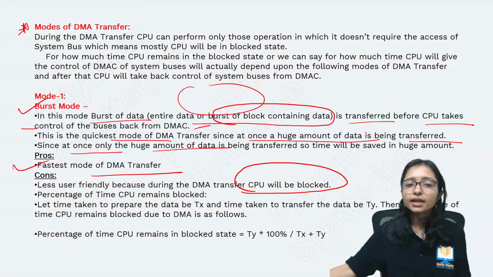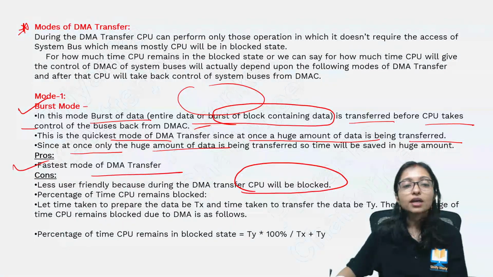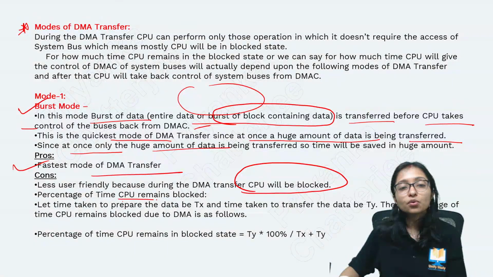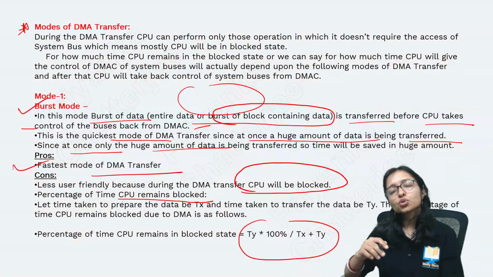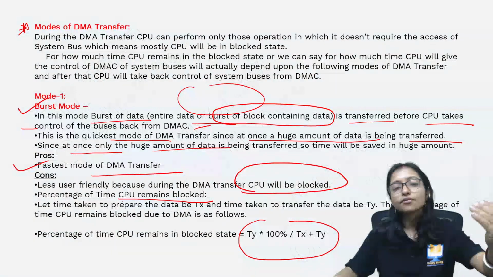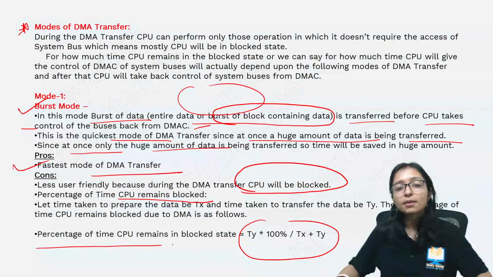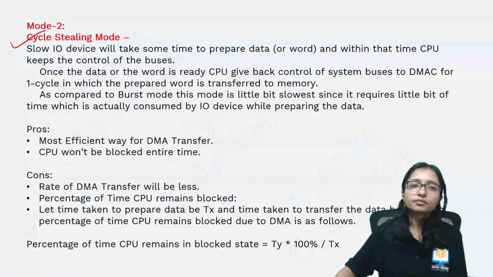That's why the CPU is blocked for a long time in burst mode. Okay, so the percentage of time the CPU remains blocked is a calculation. Those going for higher-end exams need the percentage time calculation. Other than that, theory is enough for you.